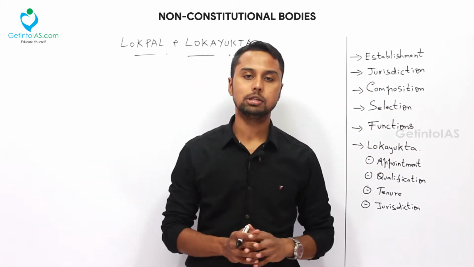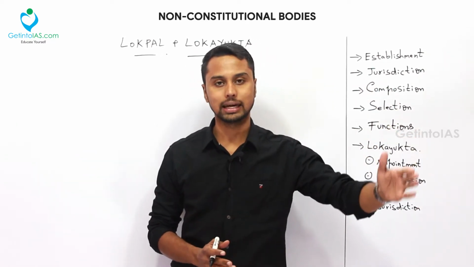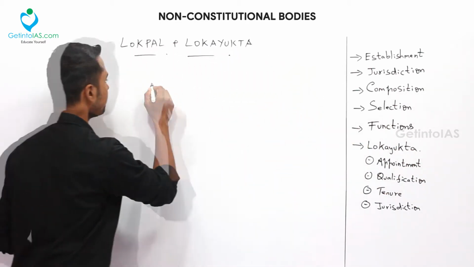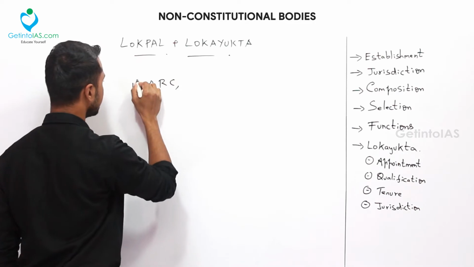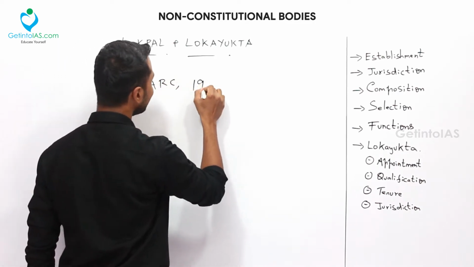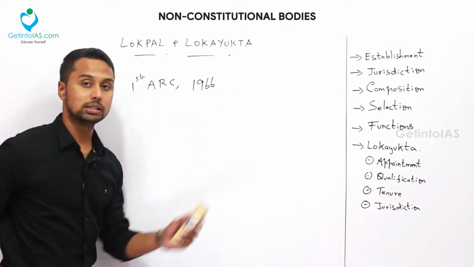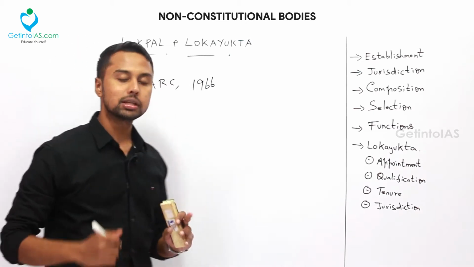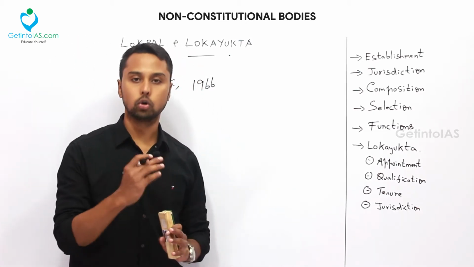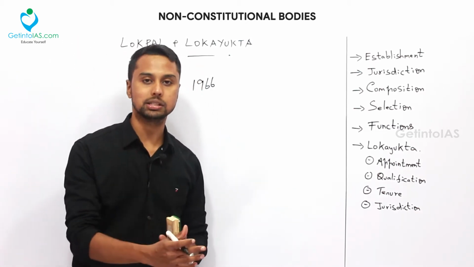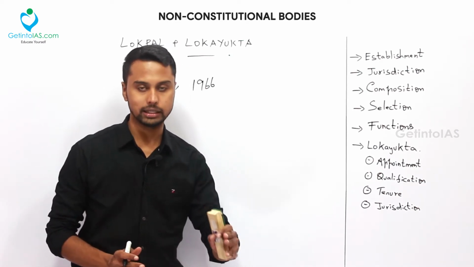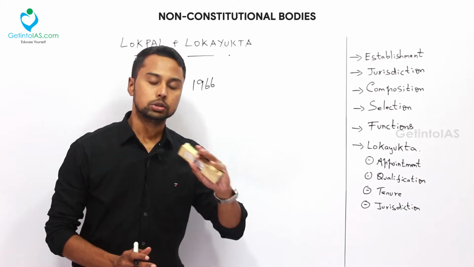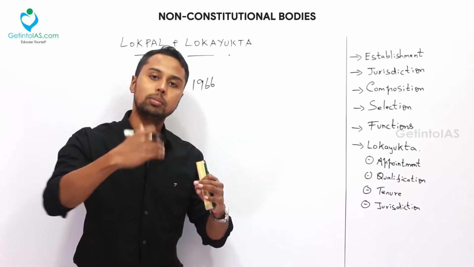First, about the establishment, where this Lokayukta started from. It first started from the Administrative Reforms Commission, actually the first ARC, 1966, headed by Morarji Desai. That commission came up with the idea of this Lokpal and Lokayukta. In its recommendation, it clearly mentioned that Lokpal and Lokayukta should be formed in the Indian government.